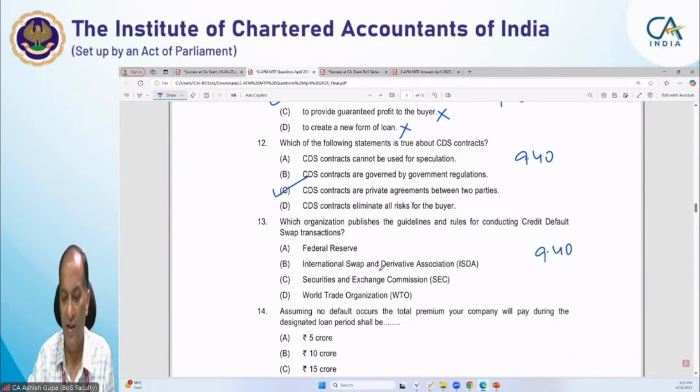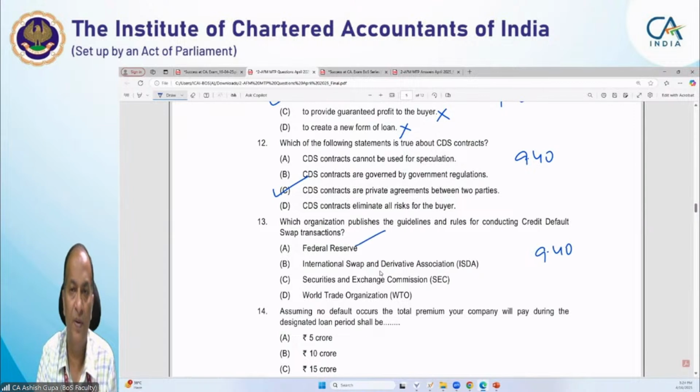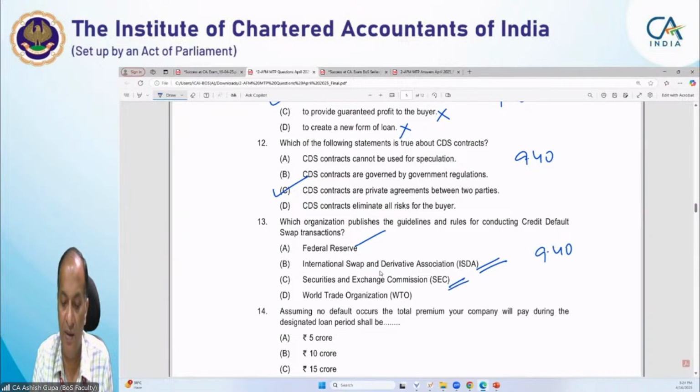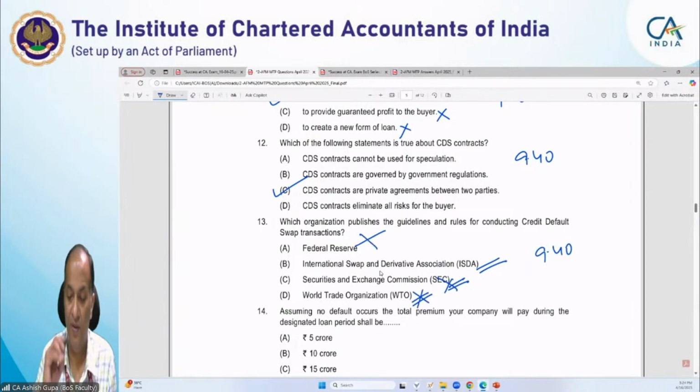Which organization publishes the guidelines and rules for conducting credit default swaps? The Federal Reserve is the American central bank, like the RBI. They are not concerned with it. Next is the International Swaps and Derivatives Association, so this is the body. The Securities and Exchange Commission is the American SEBI. The World Trade Organization, no. So these options we can eliminate. The correct option left is the International Swaps and Derivatives Association. This is also written on page number 9.40.